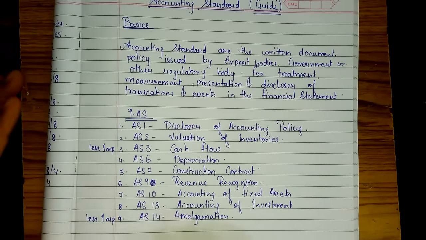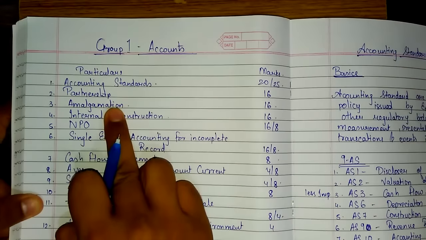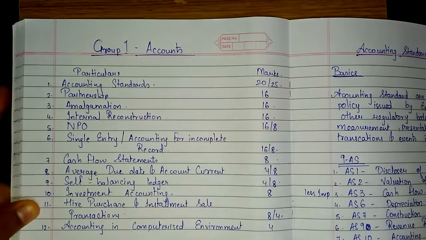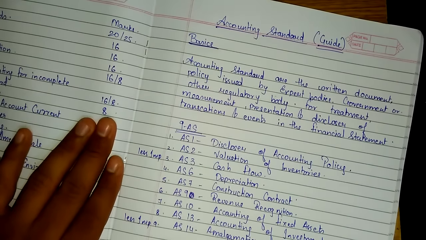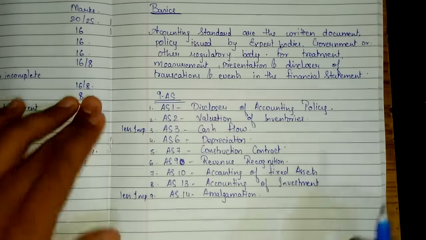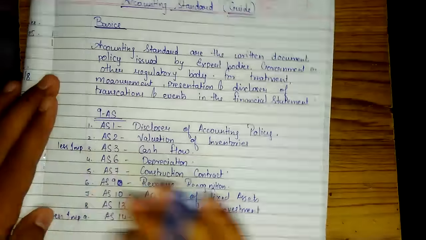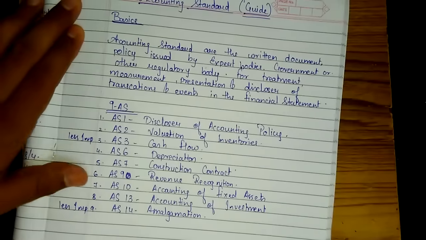There is only theory in this AS14 that we'll see, no paras we have to study. Amalgamation, we will have a 16-mark sum, so there is less chance of asking AS of amalgamation, AS14. So both are of less importance. So we have very simple AS in group 1 which will be easily completed, so don't worry.